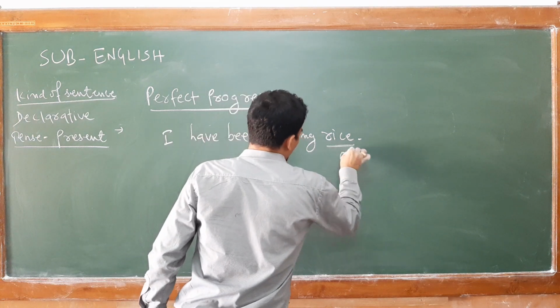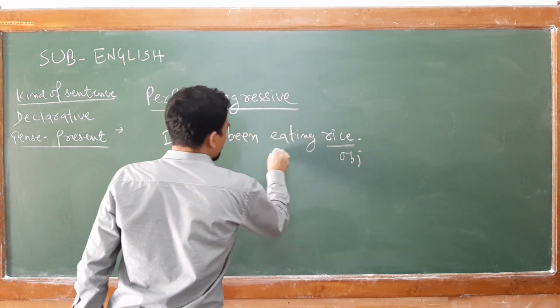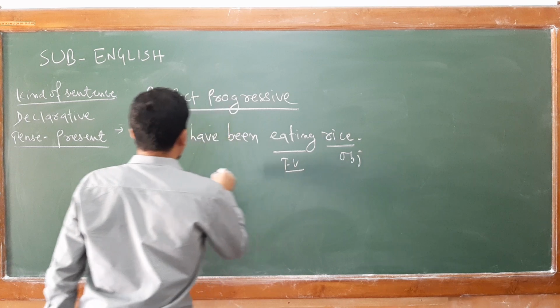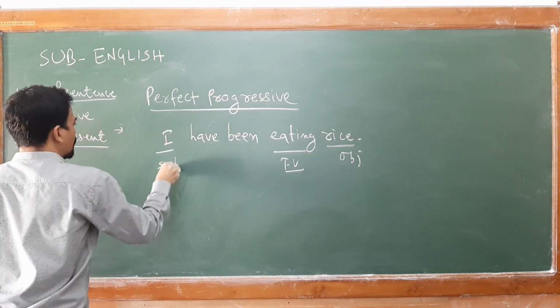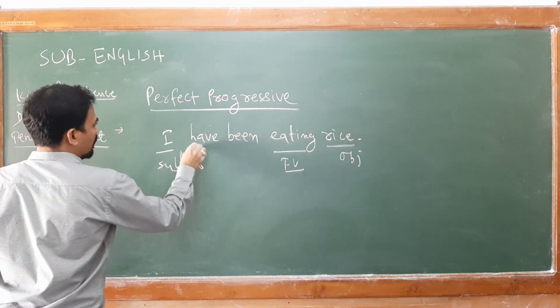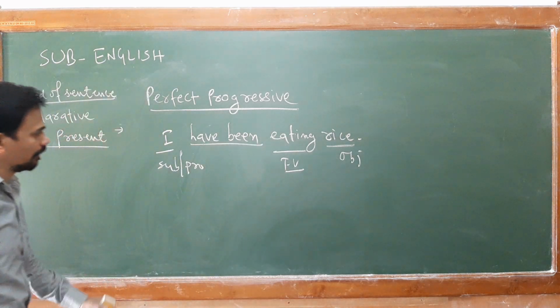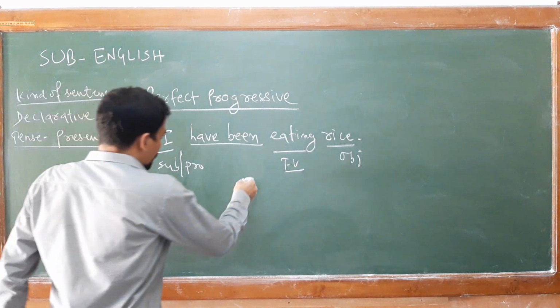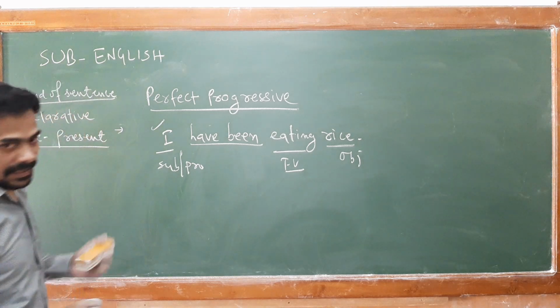Now this is your object, this is your transitive verb, and this is your subject pronoun. Okay. Here, I have been eating rice.